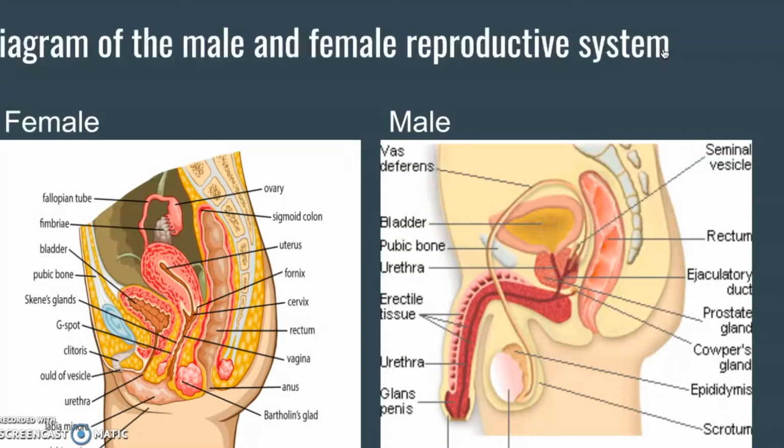The urethra is a tube that extends from the urinary bladder through the penis, and this canal allows the excretion of reproductive fluids and urine from the body, and sphincters prevent urine from entering the urethra while semen is passing through. The seminal vesicles are glands that produce fluids to nurture and provide energy for sperm cells, and tubes leading from the seminal vesicles join the ductus deferens to form the ejaculatory duct.